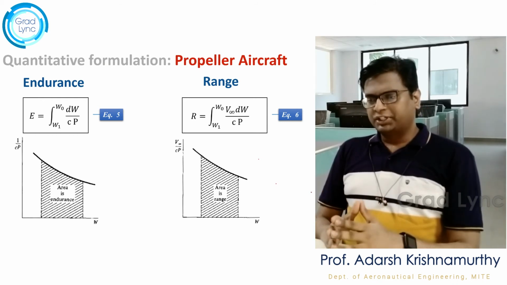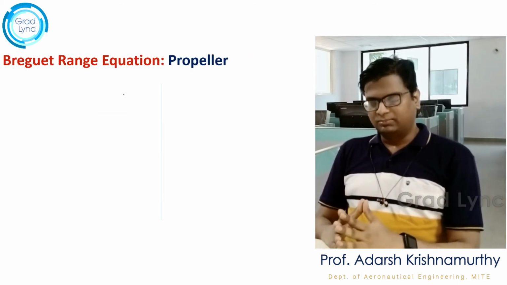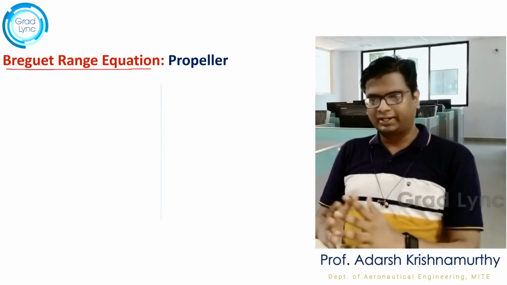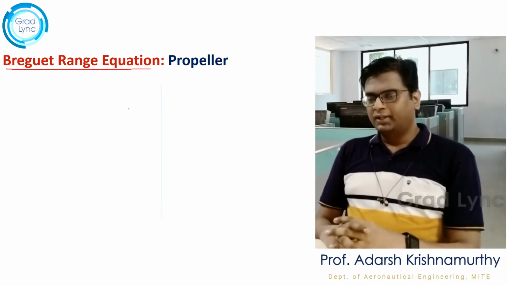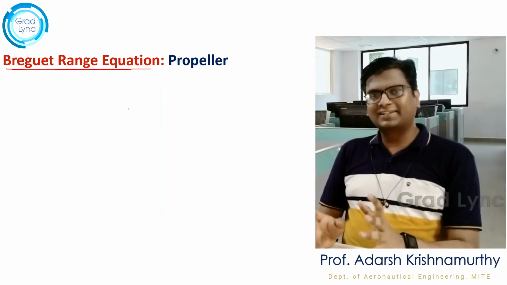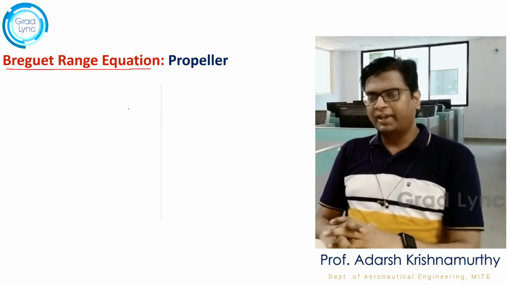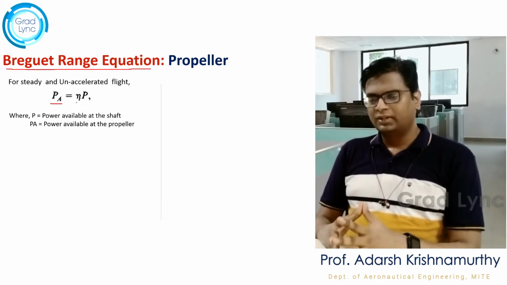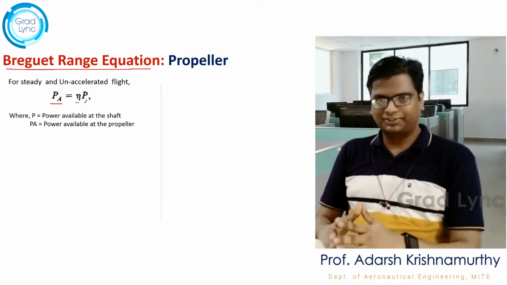Now let's move on to the Breguet range equation formula for propeller aircraft, and then we are going to derive it for jet aircraft as well. Now for a steady and unaccelerated flight, I can write the power available is equal to the propeller efficiency into the power available at the shaft.